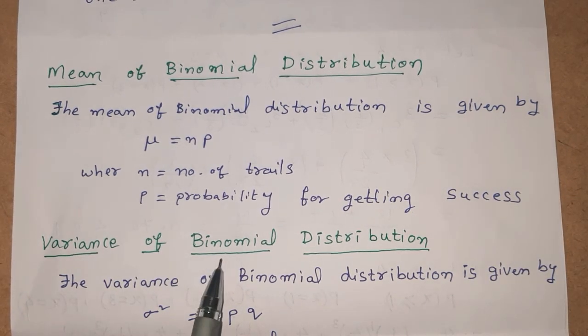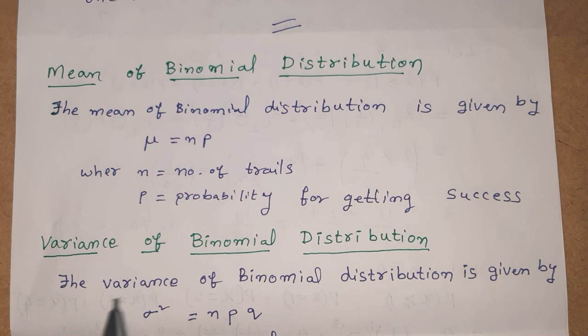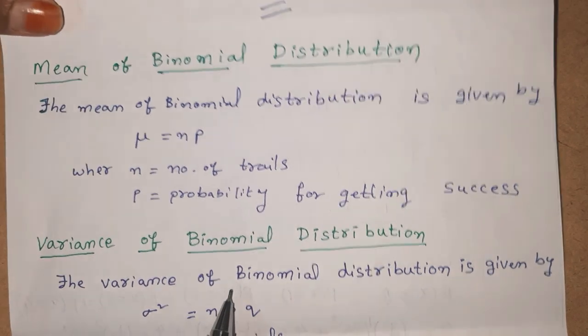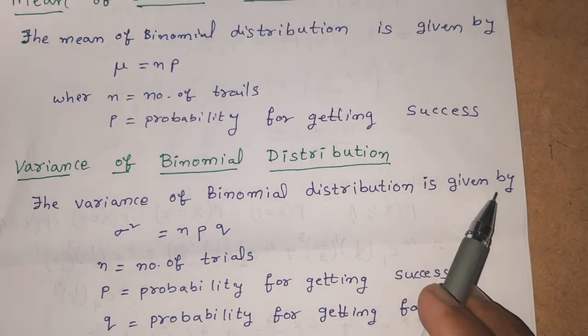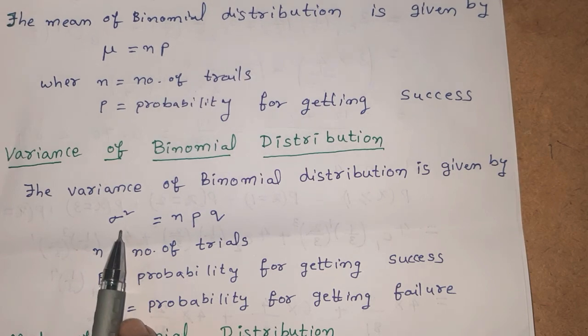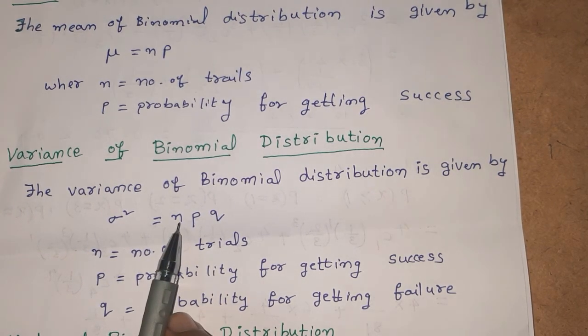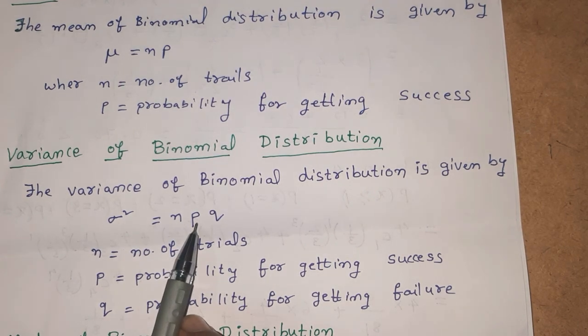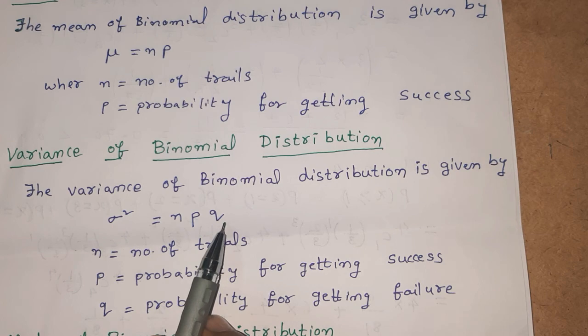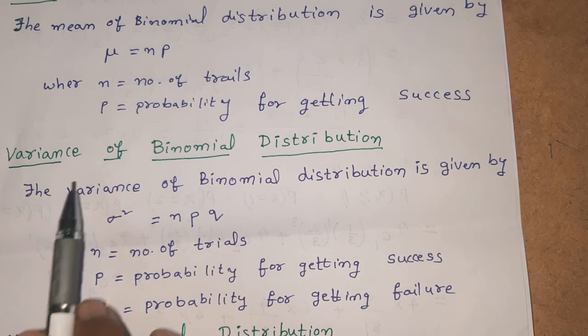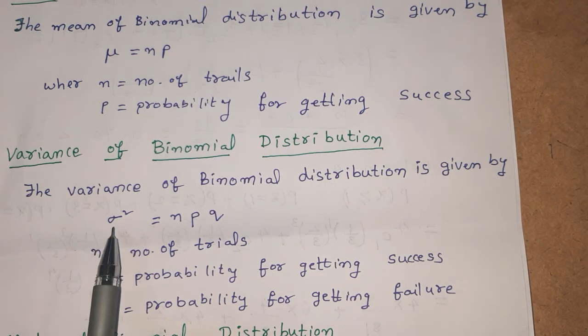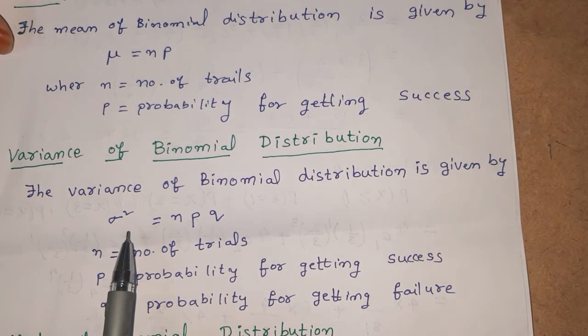Variance of binomial distribution. The variance of binomial distribution is given by sigma square is equal to npq. Here n is number of trials, p is probability for getting a success, and q is the probability for getting a failure. Variance is denoted by sigma square.